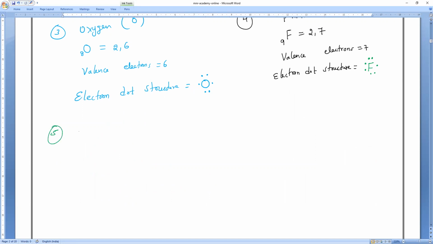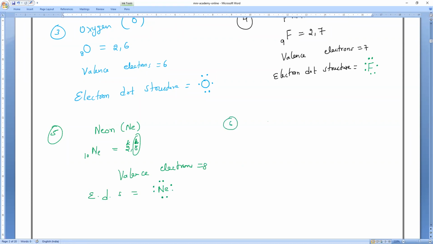Next, element number 5, neon. Neon, tell me everybody. It is a noble gas. What is the electronic configuration? I am writing order wise only. Neon 2, 8. Okay, so K and L. What is the valence shell? 8. So valence electrons, how many? Check it. Valence electrons, how many, guys? 8. So the electron dot structure. I'm writing a shortcut. Neon has 8 valence electrons. Are you able to draw or not?